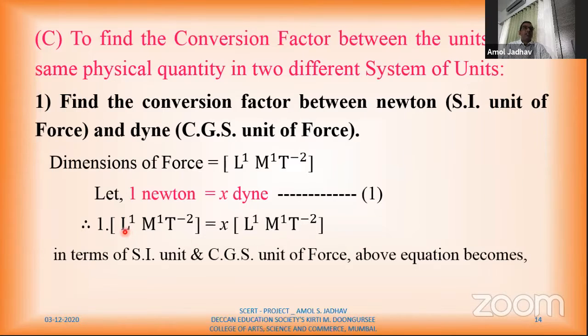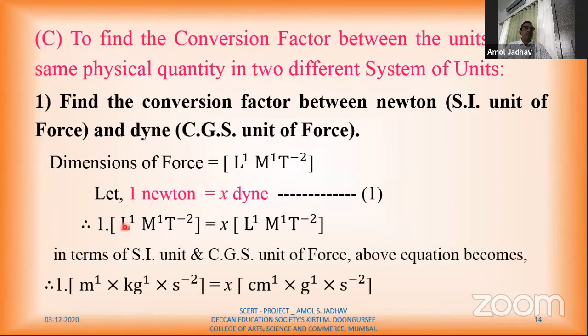So instead of length, I'll consider the unit of length in the SI system, which is meter. Instead of mass, I'll consider its unit, which is kilogram in the SI system. So kilogram raised to 1. For time, which is second only. So S raised to -2.